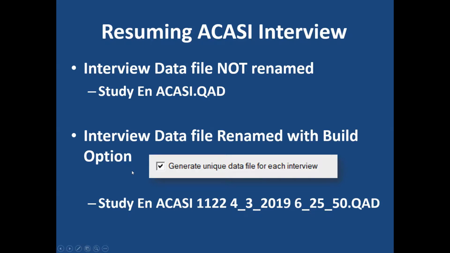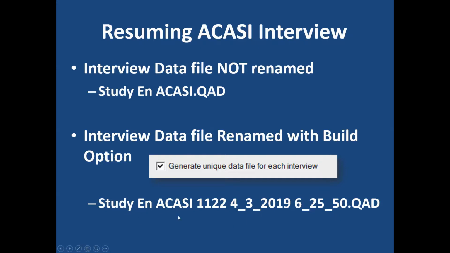If the data file has been renamed, it can be renamed manually, or as of QDS version 4.0, it can be renamed automatically if the ACASI build option called Generate Unique Data File for Each Interview is selected under ACASI build options in the Design Studio. If you've selected that option, each interview data file will automatically be renamed.